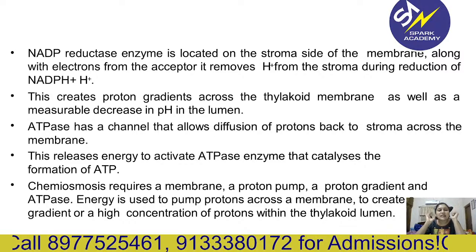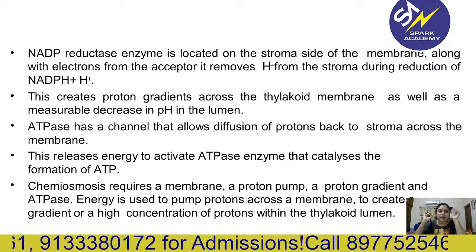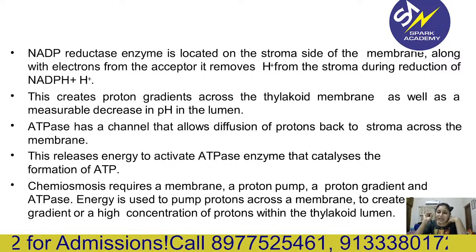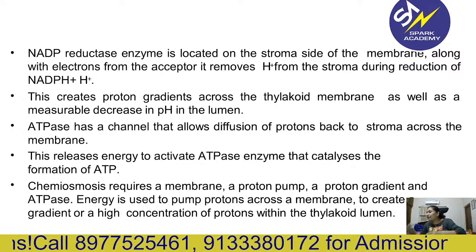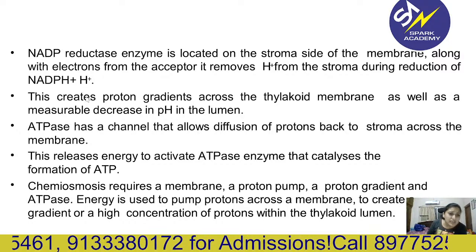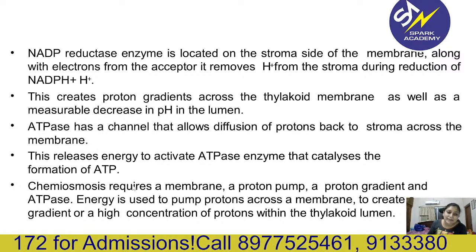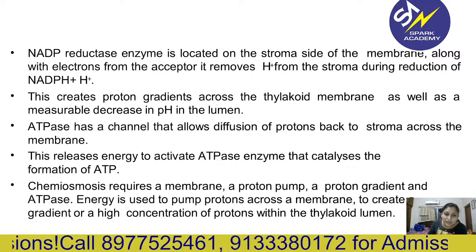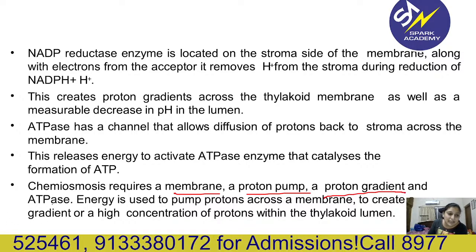And ATPase has a channel that allows the diffusion of protons back to the stroma across the membrane. This releases energy to activate ATPase, the enzyme which catalyzes the formation of ATP. Finally, these H plus ions are given to ATPase, which will form ATP. So chemoosmosis requires a membrane, a proton pump, a proton gradient and ATPase. So these are the requirements for the chemoosmotic hypothesis. Remember guys: proton pump, membrane, proton gradient, that is H plus, and ATPase.